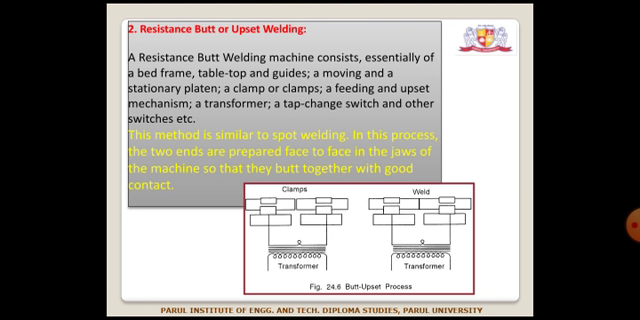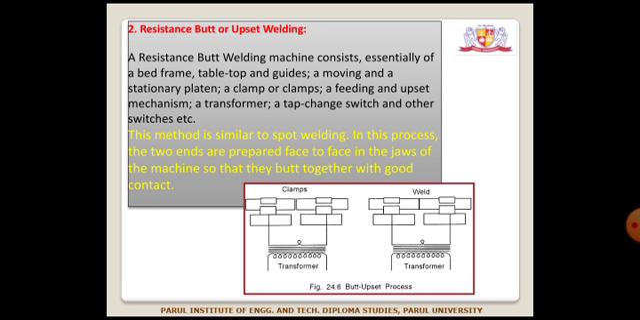Now the second resistance welding process is the butt or offset welding process. A resistance butt welding machine consists essentially of a bed frame, tabletop and guides, a moving and a stationary plate, a clamp or a feeding and offset mechanism, and a transformer. These are the different parts of the offset welding machine.